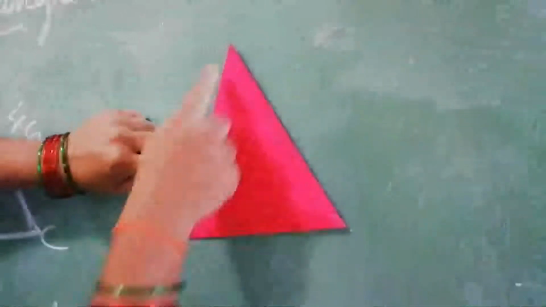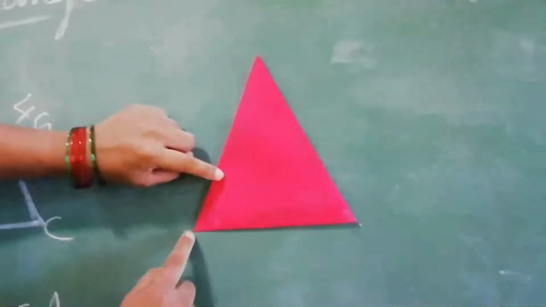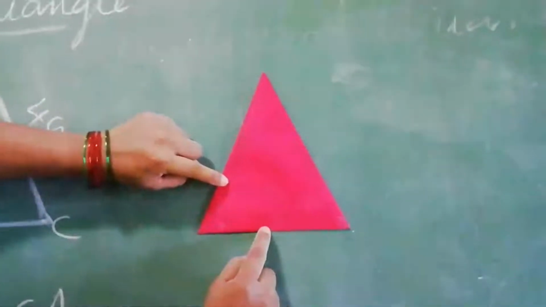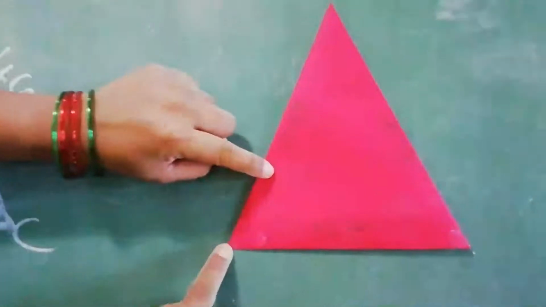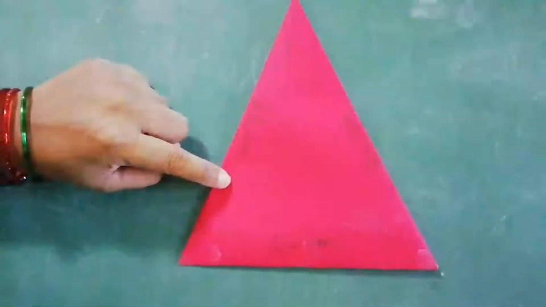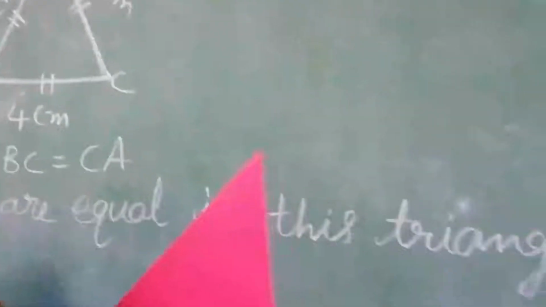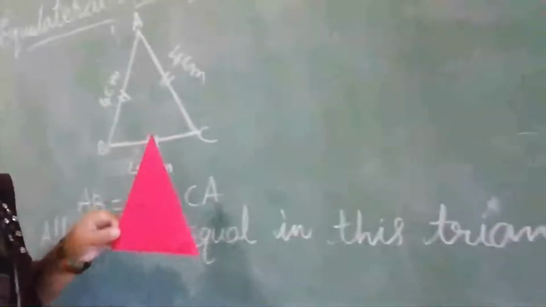See, all sides are equal. Here I take AC 12 centimeters, and also BC 12 centimeters, and also AB 12 centimeters. This is an example of an equilateral triangle. All sides are equal in this triangle. This is called an equilateral triangle.